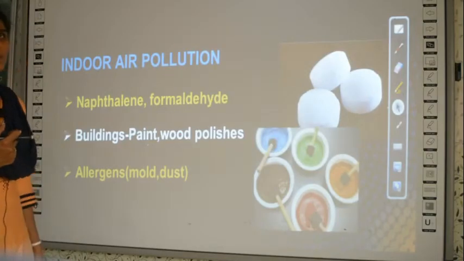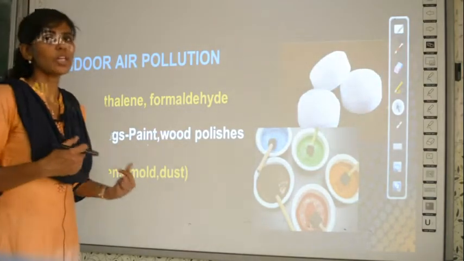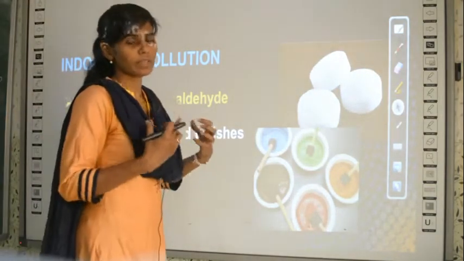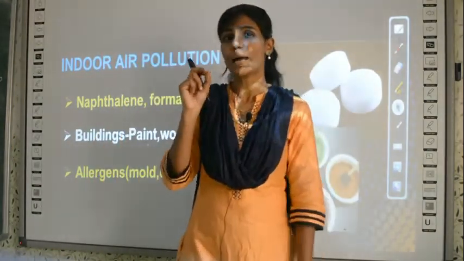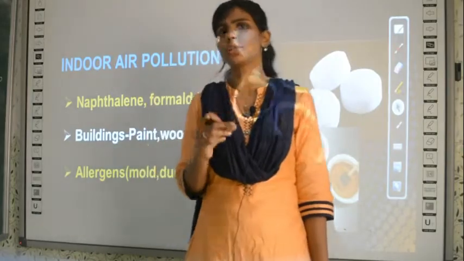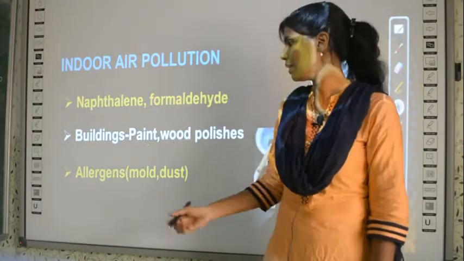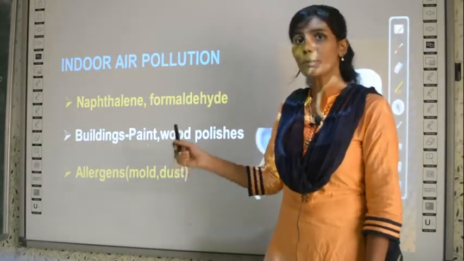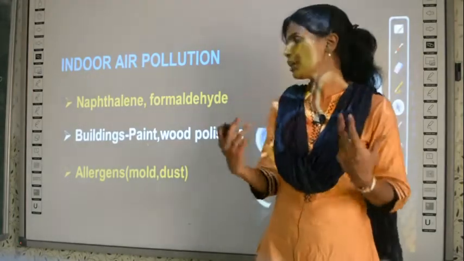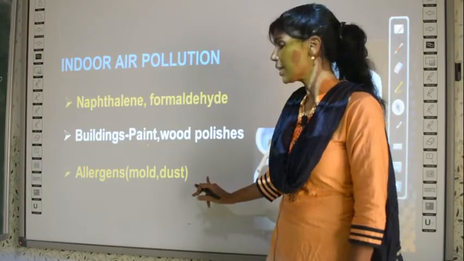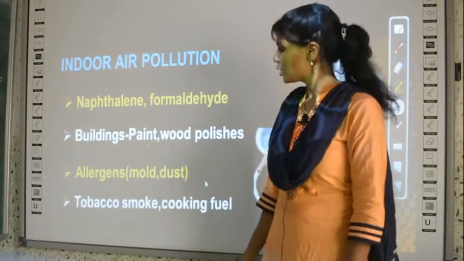And then allergens, mold and dust. Sometimes during the rainy season you will get some black spots on the walls of your washroom, no? Even in the kitchen you can get them if you don't clean regularly. That is called mold, which is a fungus. We have studied that, no? Mold is a fungus, and it is also a severe allergen, especially for children.